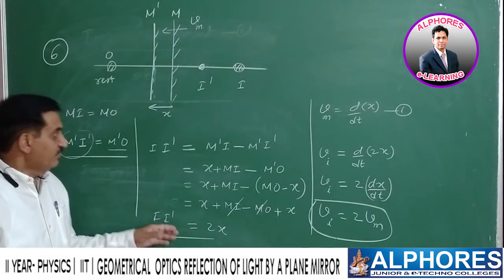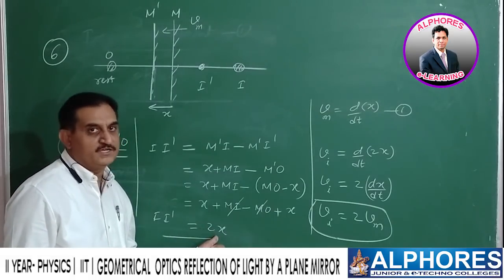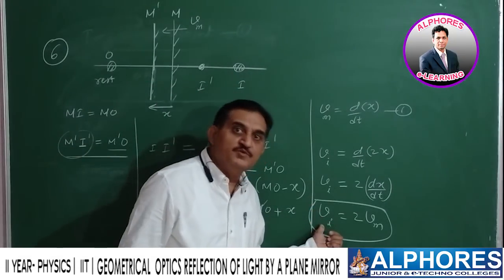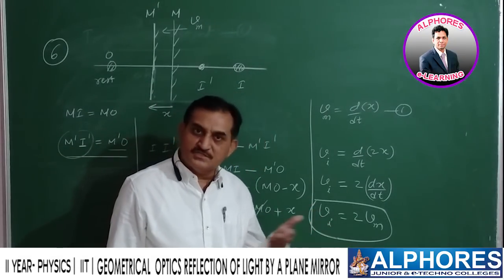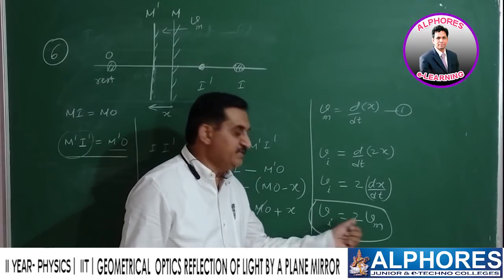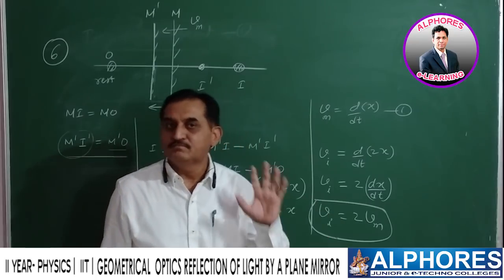So here, whenever the mirror is shifting by x, the image will shift to double that of shifting of the mirror. Here, if the mirror is moving with certain speed, either towards stationary object or away from stationary object, the speed of the image will become double that of speed of the mirror.